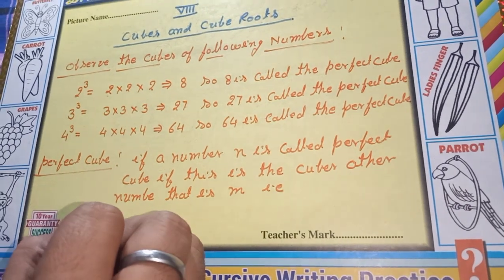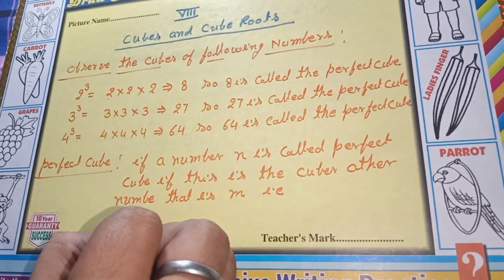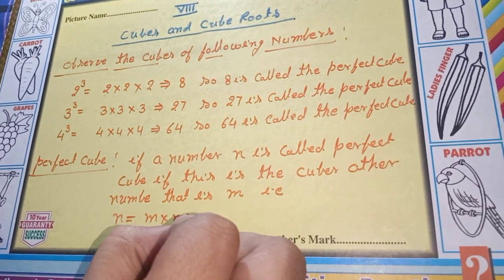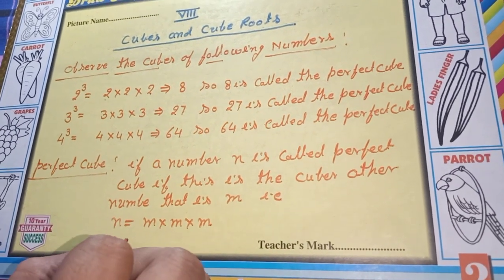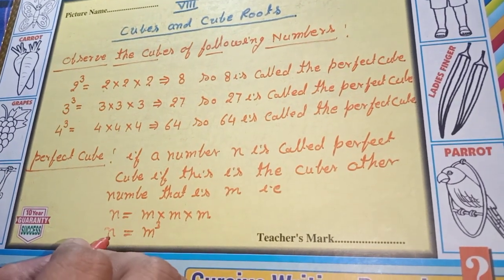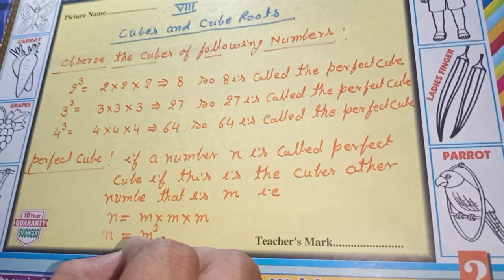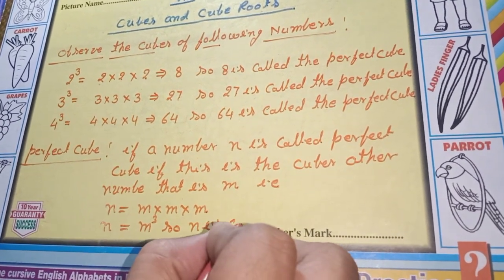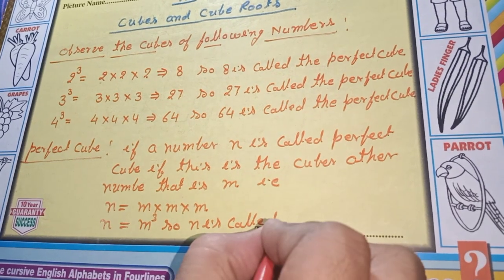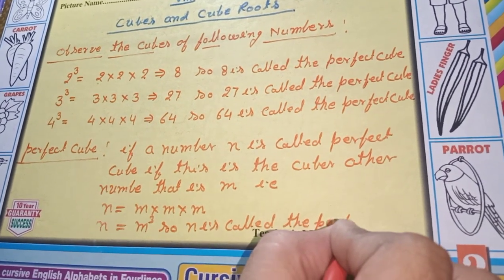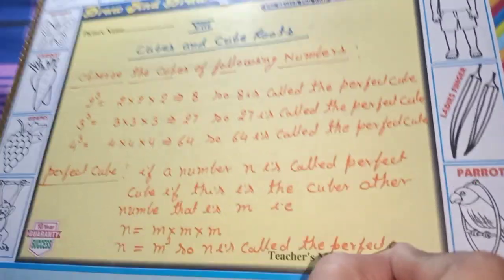That is, n is m into m into m, means n is m cubed. So n is called a perfect cube.